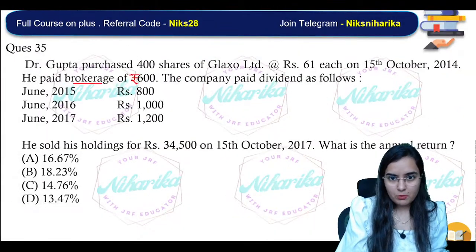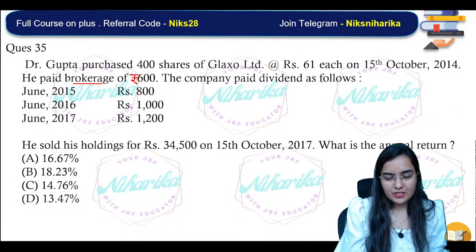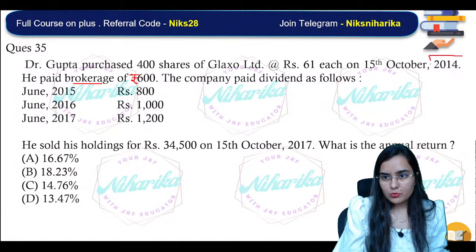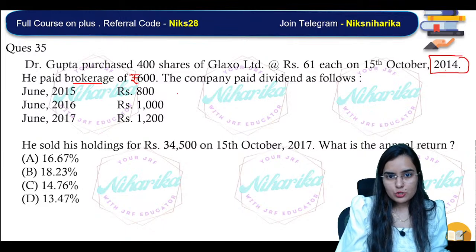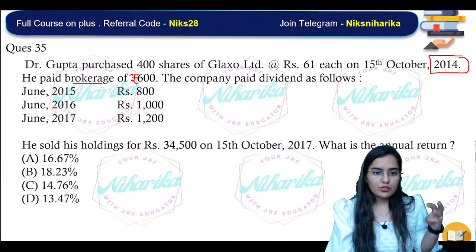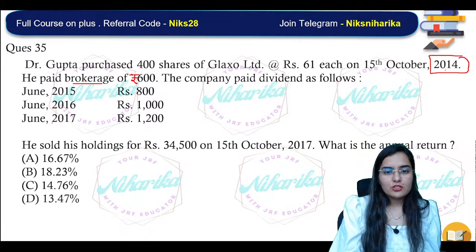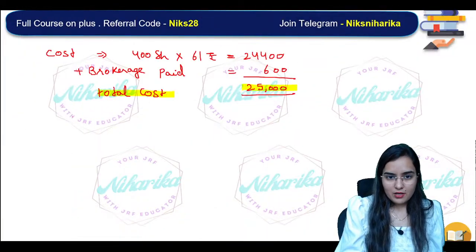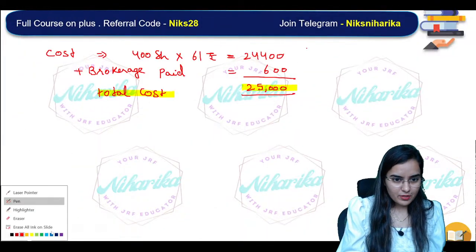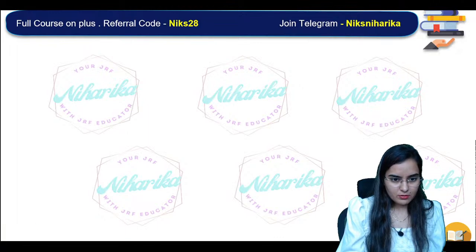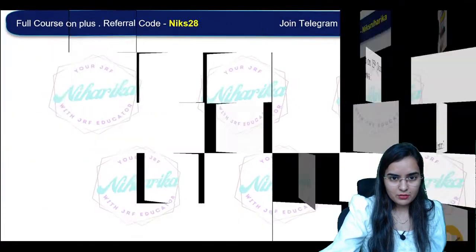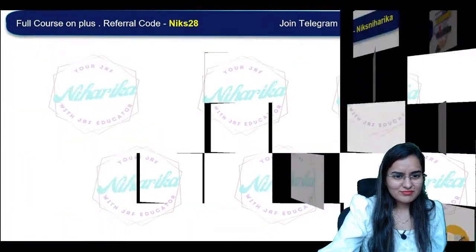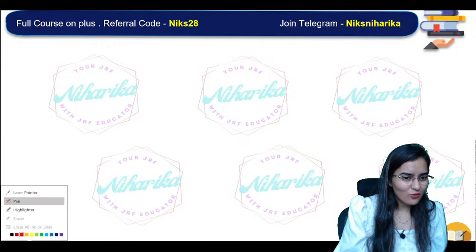Second point. Let's talk about revenue. The company has paid dividend as follows. When did the company pay dividend? See, Dr. Gupta purchased in 2014. So 2015, 16, 17, for the next 3 years the company has paid 800, 1000, 1200. So revenue, let's calculate. What happened here? Oh my god, everything is gone.